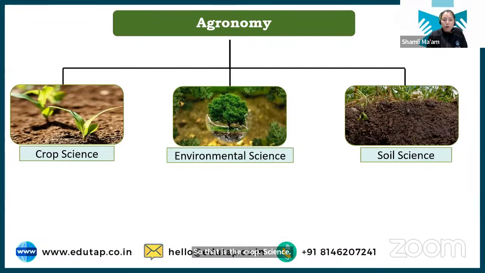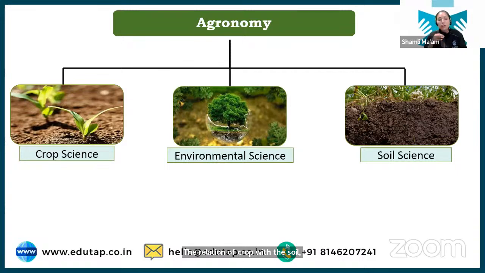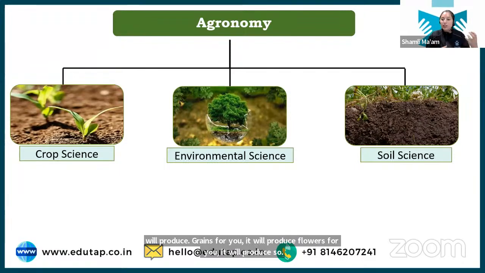If we know how the crop grows, then next thing we need to understand is the relation of crop with the soil, because ultimately your crop is growing on the soil, and soil is the base for your crop, and soil provides all nutrients and water to the crop. And that is a very important thing, because if the crop has nutrients, if the crop has water, then only it will produce grains for you, it will produce flowers for you, it will produce fruits for you, right? So first we need to understand crop science, then we need to understand the soil science as well.